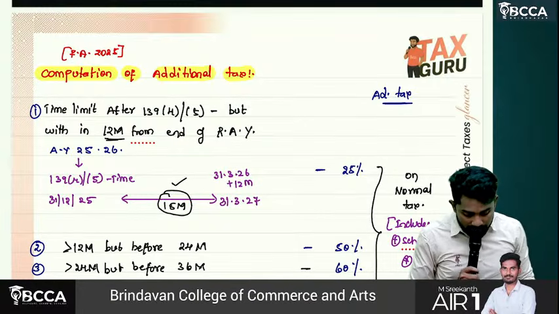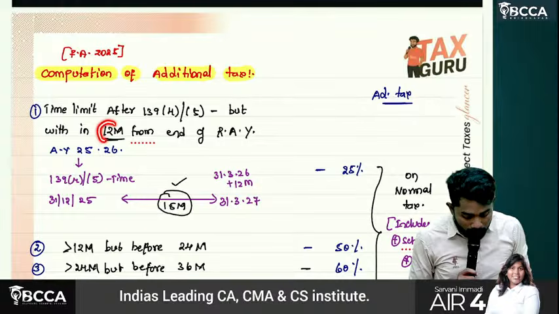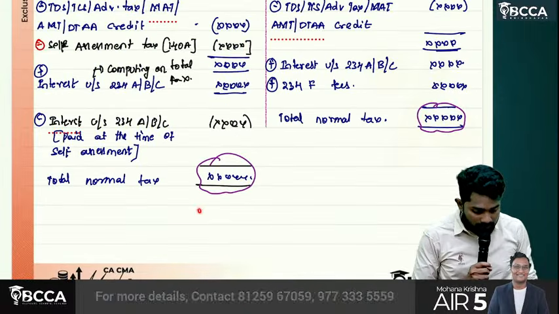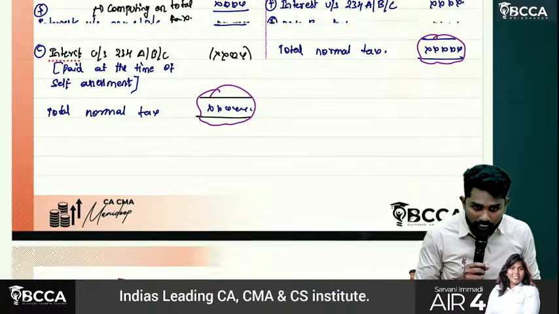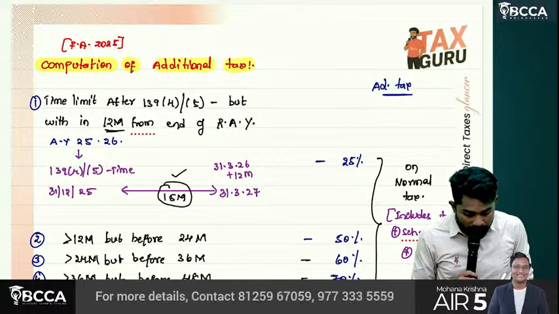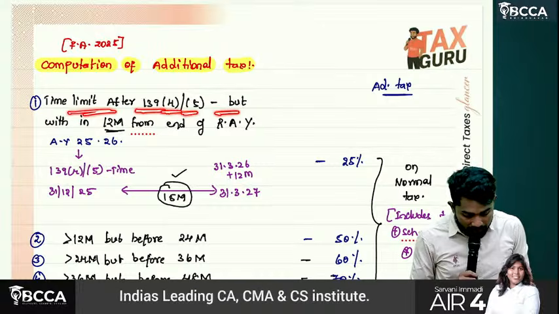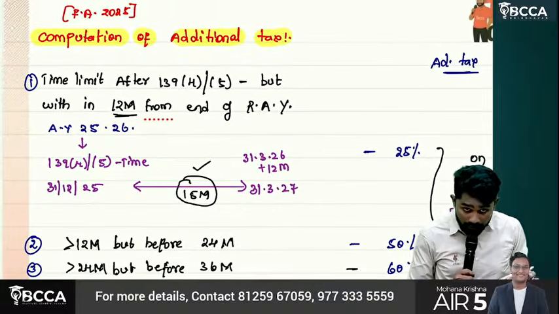Computation of additional tax. Sir, the additional tax depends on within how much time you have paid. Okay, normal tax is this one, sir. Along with normal tax, you should pay additional tax also. How much, sir? If it is paid within 12 months, time limit after 139(4), but within 12 months from end of relevant assessment year. Sir, understand clearly here.